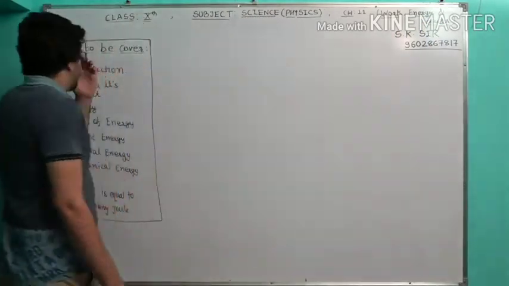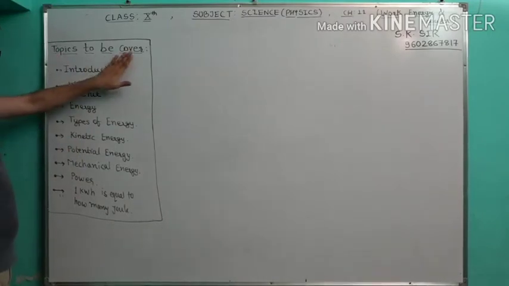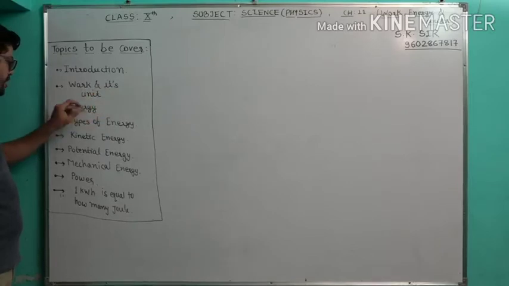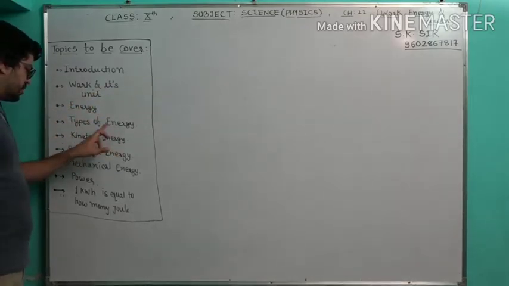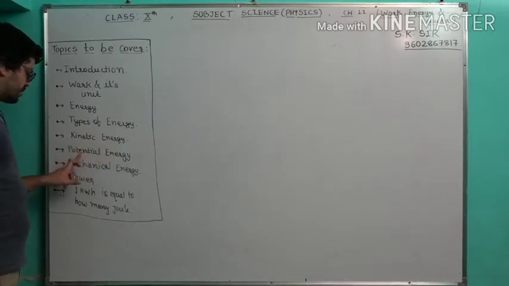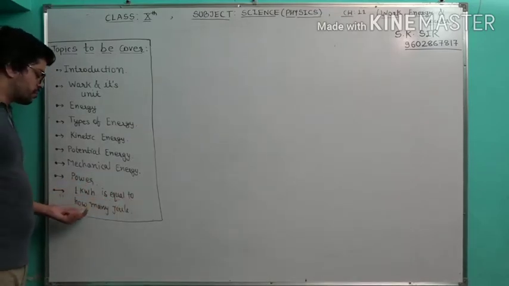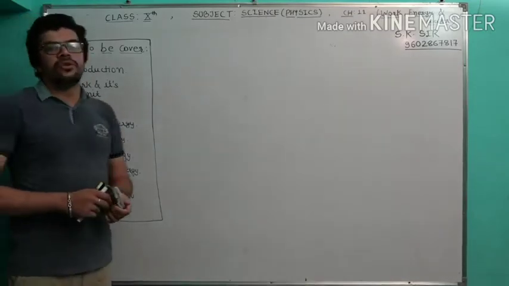Okay. What are the topics we are going to cover here? Topics to be covered: number one is introduction, then work and its unit, third is energy, types of energy, kinetic energy, potential energy and mechanical energy, and then we are going to cover power, and then we are going to talk about 1 kilowatt hour is equal to how many joules. Okay, so these are all the topics we are going to cover in 2 videos.